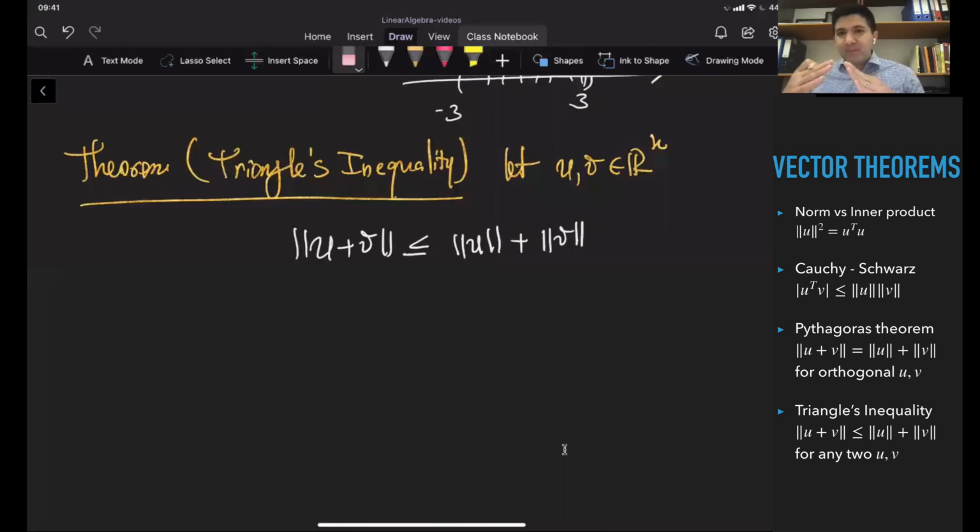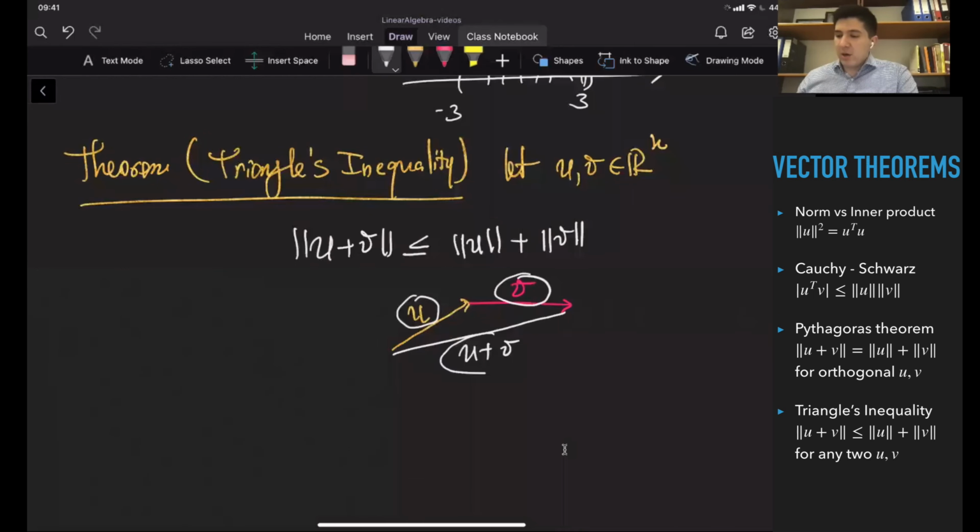If you remember, in school we had a similar triangle theorem as well, right? So you can just imagine that you've got two vectors. This is going to be u, this is v, and this is going to be the sum of the two vectors, u plus v. And the theorem states here that the sum of the two sides is always bigger or equal than the third side. If you sum the length of this side plus the length of this side, it's always going to be longer than this side. So this is what it states.